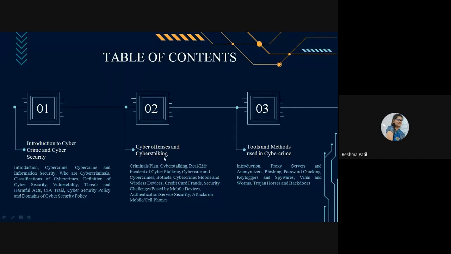In this chapter we are going to cover criminals plan, cyber stalking, a real life incident of cyber stalking, cyber cafe and cyber crimes, botnets, cybercrime, mobile and wireless devices, credit card frauds, security challenges posed by mobile devices, authentication service security, and attacks on mobile or cell phones. So, all these points we are going to cover under this second chapter.